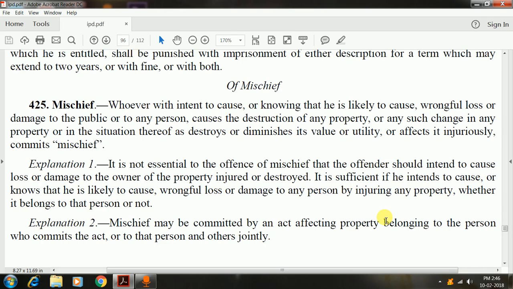That is, it is not that I have to purposely only damage somebody else's property. Say I have on my property a small dam, a bandh, for channeling water into my fields, and I make some alteration to that bandh for my own benefit, all the while knowing that it might cause an overflow of water to the property adjacent to me, thereby causing wrongful loss or damage to that person. If I commit such an act, even then it would amount to an offense. That is essentially what Explanation 1 says.